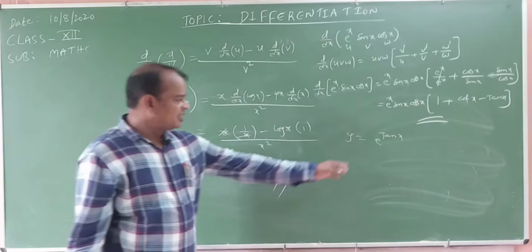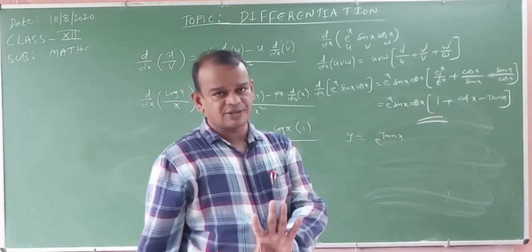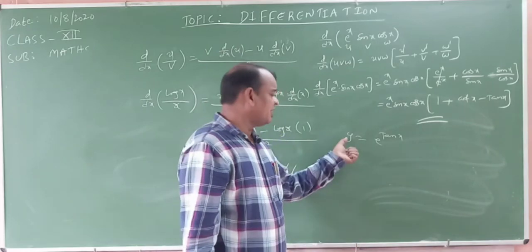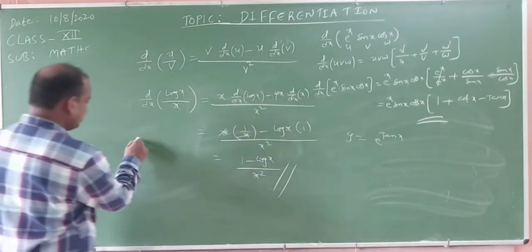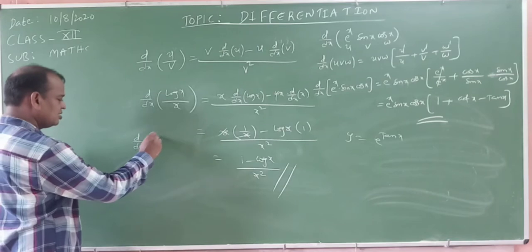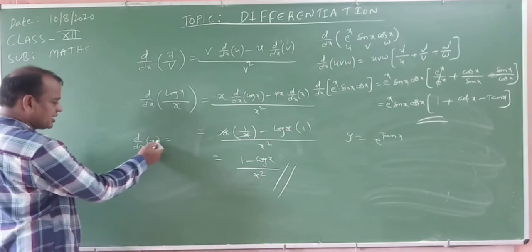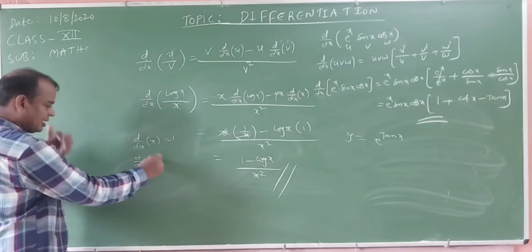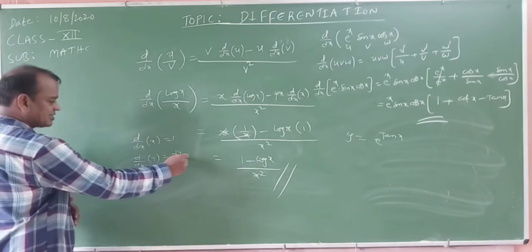Now, a function in terms of x means differentiation with respect to x. No problem, with respect to y, no problem. With respect to y derivative. You observe that d by dx of x, what happened? Derivative of x with respect to x is 1. Derivative of y with respect to x, we write dy by dx.